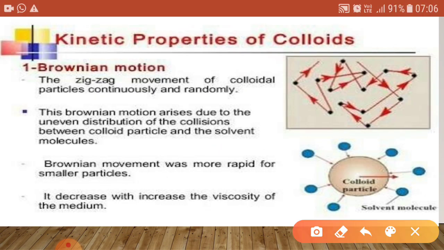So how can we define this term? The zigzag movement of a colloidal particle, continuing and random, is known as Brownian motion or movement. So why is it occurring? It arises due to the uneven distribution of collisions between the colloid particles and the solvent molecules.